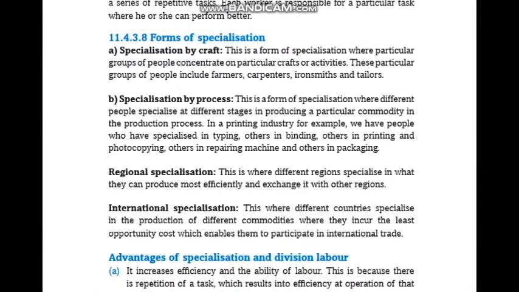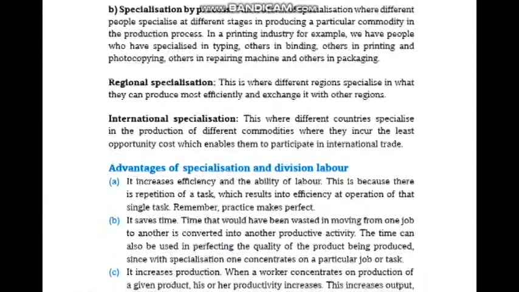Forms of specialization. Specialization by craft. This is a form of specialization where particular groups of people concentrate on a particular craft or activities. Specialization by process. This is a form of specialization where different people specialize at different stages in producing a particular commodity in the production process.